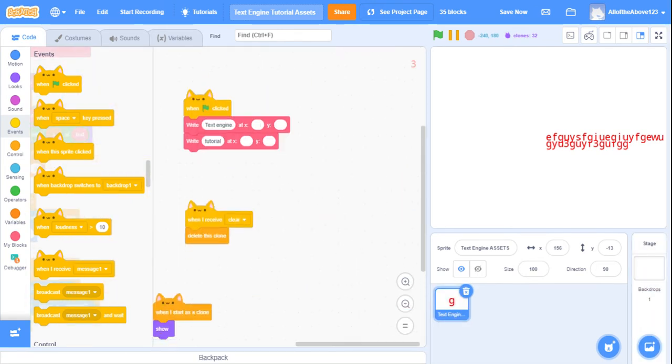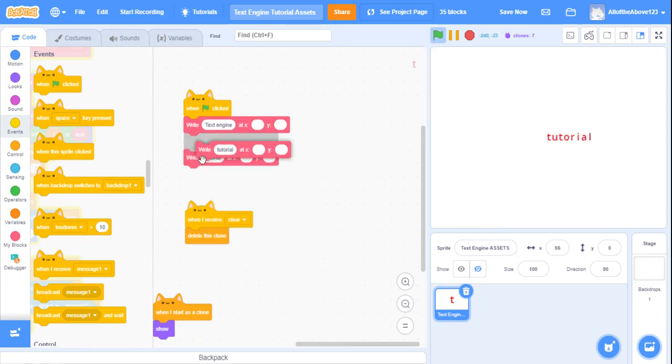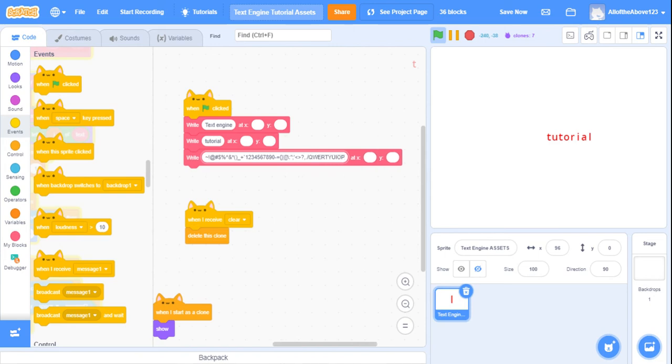Now, let's see how this is. So it'll type text engine tutorial. And now I'm gonna do a bunch of symbols, letters, and then all capital letters, and all lowercase.